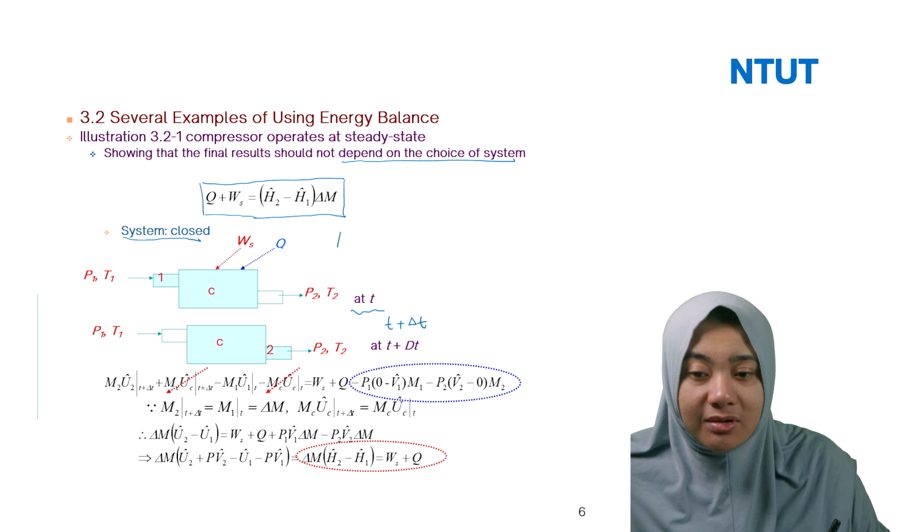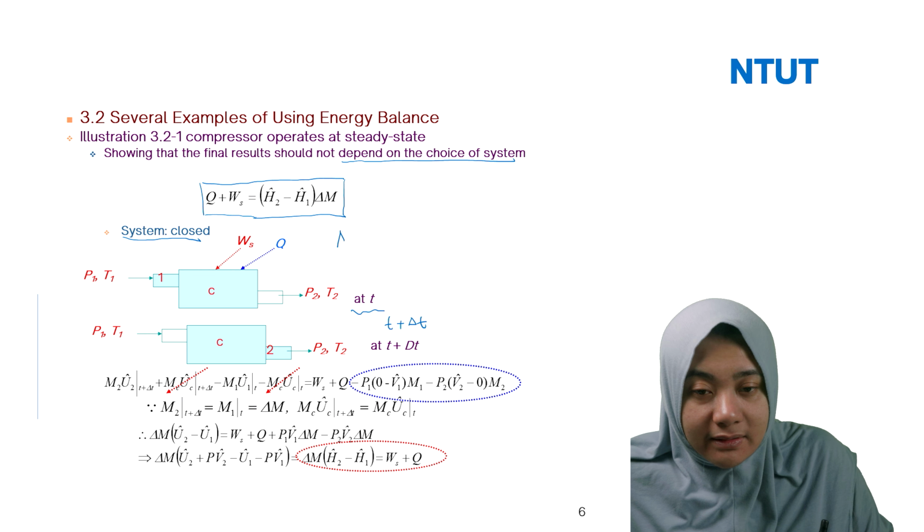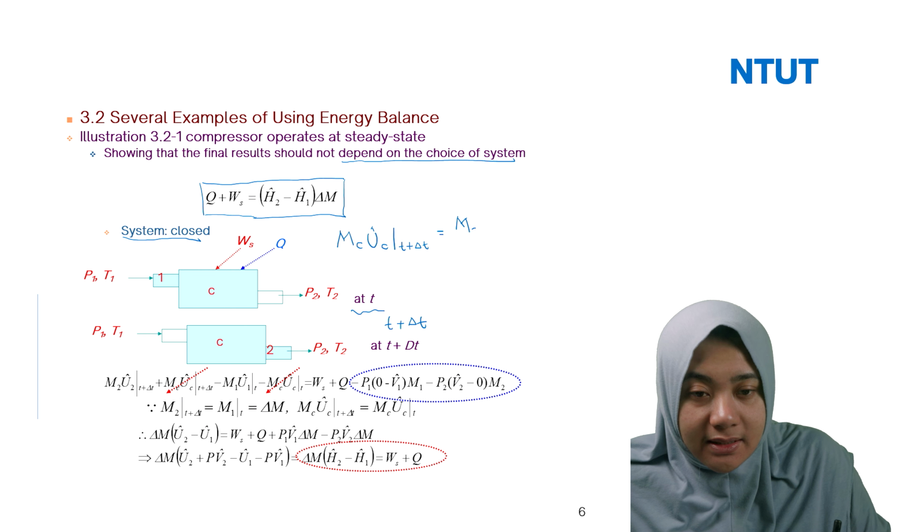The change is only with the 1 and the 2. So here you can write MC UC at T plus delta T, which is equal to MC UC at T. They are equal.